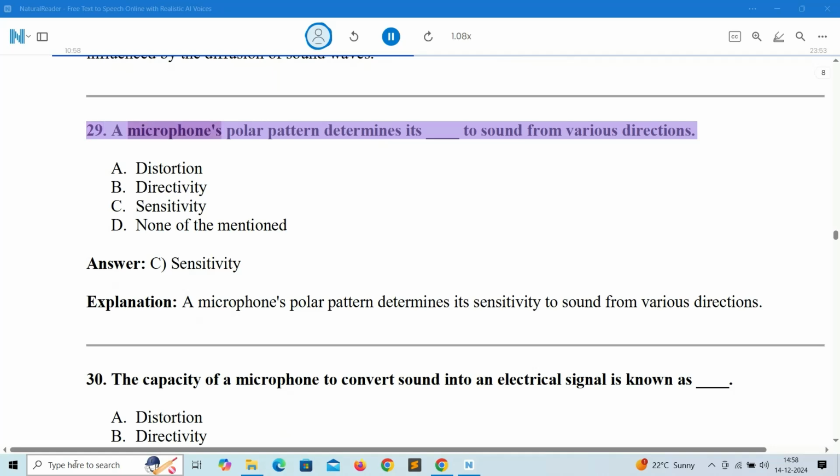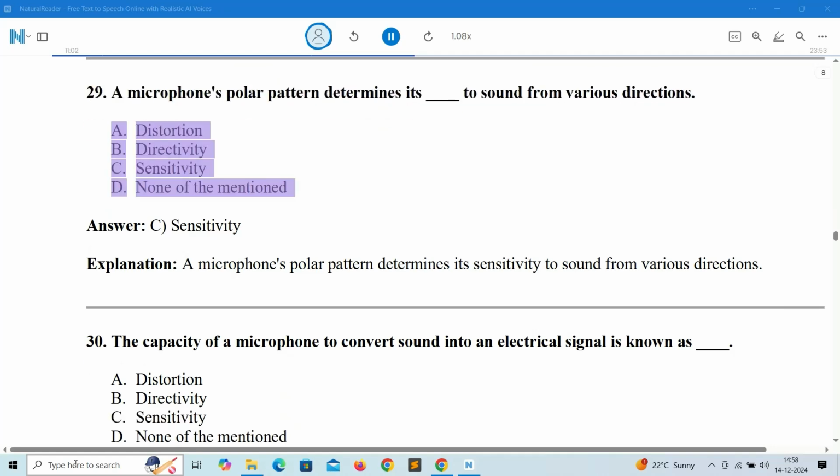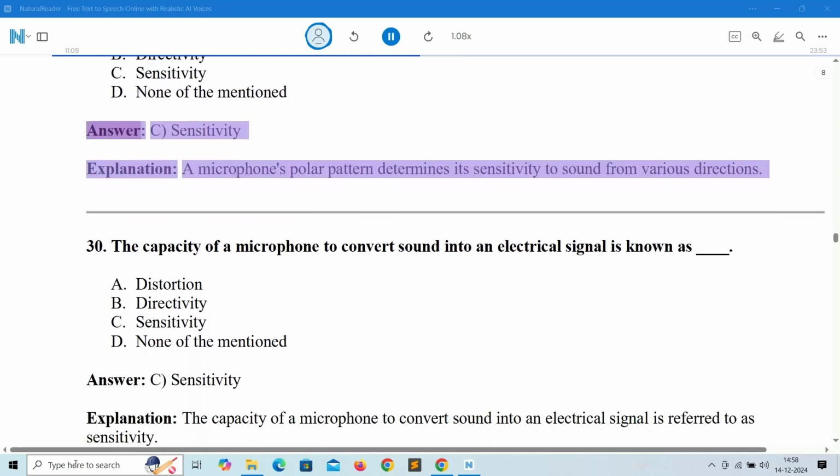29. A microphone's polar pattern determines its to sound from various directions. A. Distortion. B. Directivity. C. Sensitivity. D. None of the mentioned. Answer: C. Sensitivity. Explanation: a microphone's polar pattern determines its sensitivity to sound from various directions.